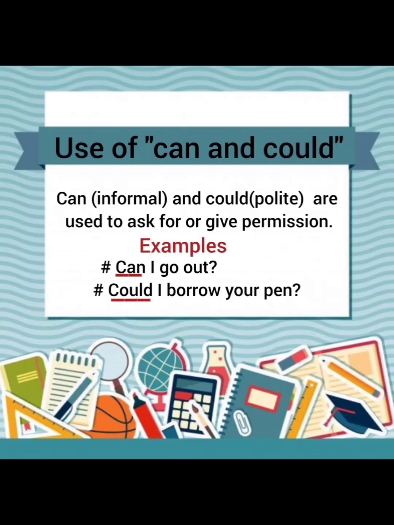Now, can is an informal modal auxiliary and could is a polite modal auxiliary, and they are used to ask for or to give permission. For example, can I go out? We can ask a question with the help of can, and it's an informal request. Could I borrow your pen? In this case, it's a polite request.